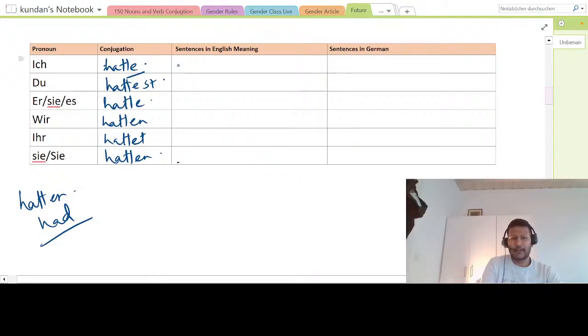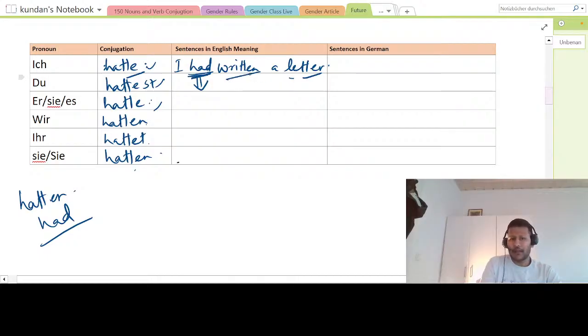So now let me quickly remove this from here, and then let us make a sentence. If I say I had written a letter, this is the sentence. So first what you have to see is that this will be conjugated. Only this will be conjugated. So this is the conjugation: ich hatte, du hattest, er, sie, es hatte, wir hatten, ihr hattet, Sie hatten.